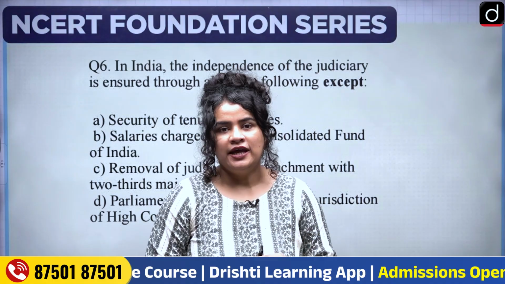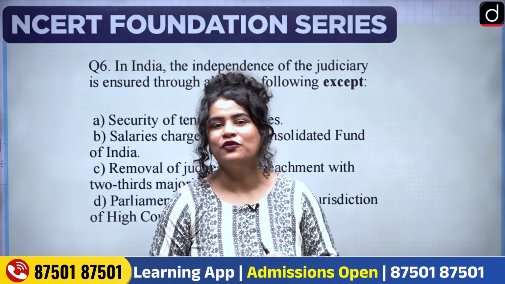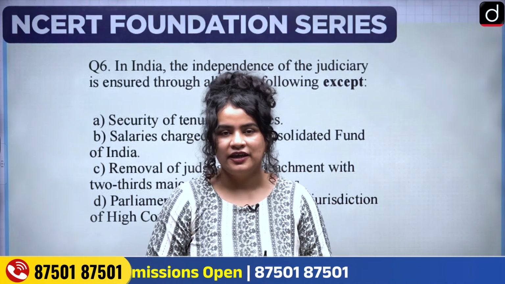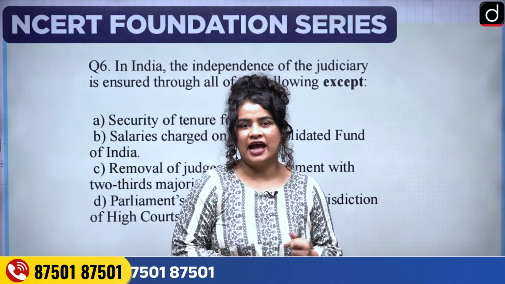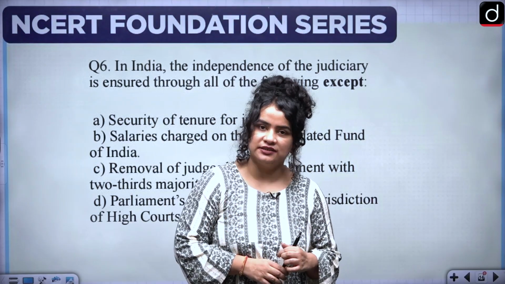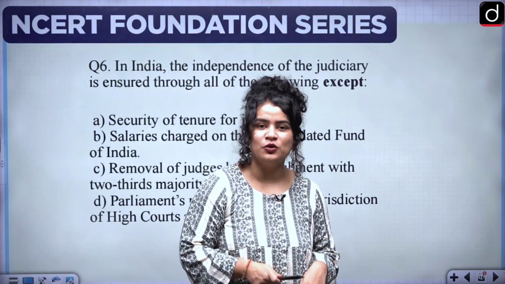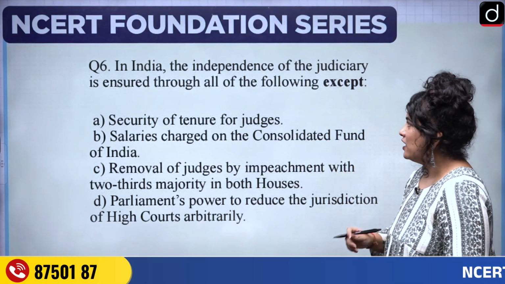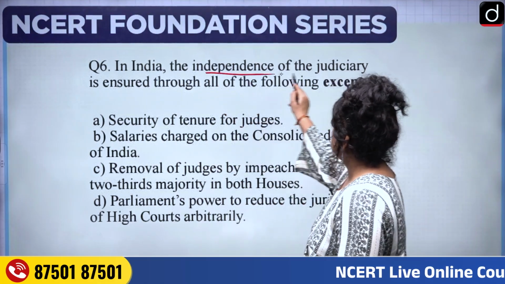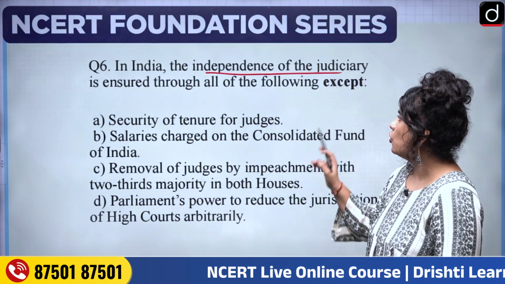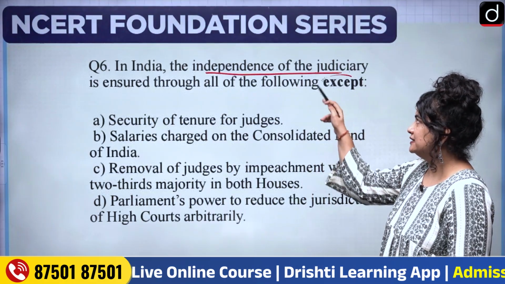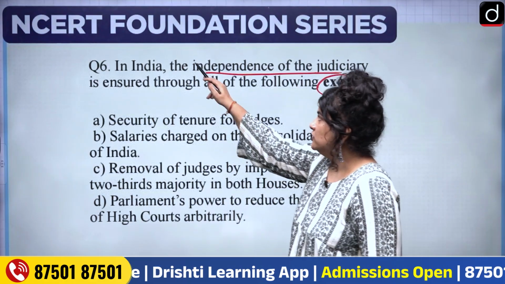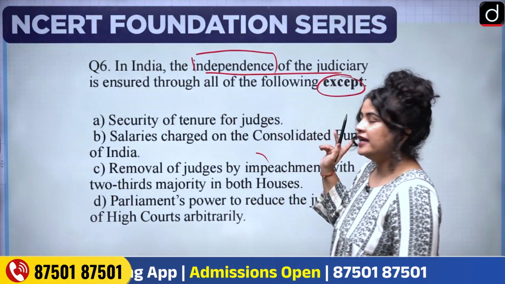Alright, so let's begin from where we left yesterday. We did 5 questions and today we are going to start with our 6th question. So without further ado, let's plunge in. Question 6 says, in India, the independence of the judiciary is ensured through all of the following except. Now, there are 2 keywords over here, independence and except.